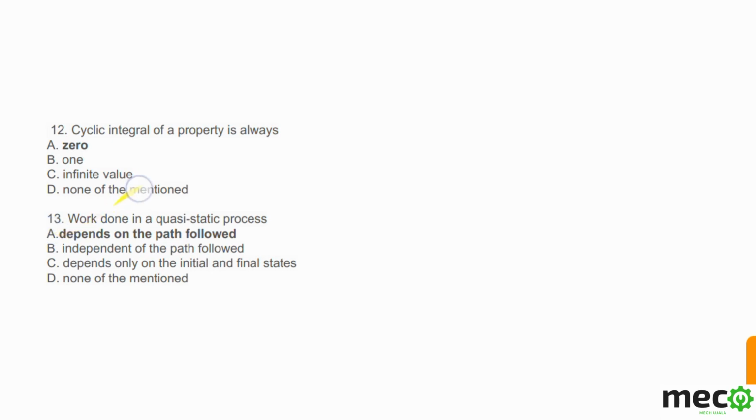In question number 13, work done in a quasi-static process depends on the path followed. If you remember, in the quasi-static process there was one graph, I told you they depend on the path followed. So option A is the correct answer, not B, independent of the path followed. No, that's not right. And option C, depends only on the initial and final state. That is also not right, because options B and C are both the same. But option A is the correct one.